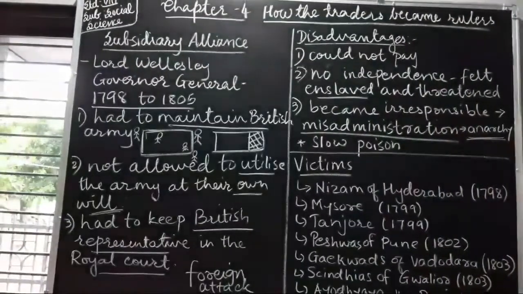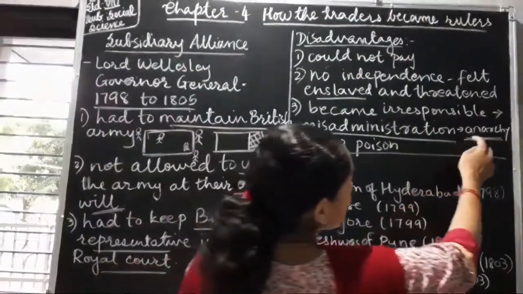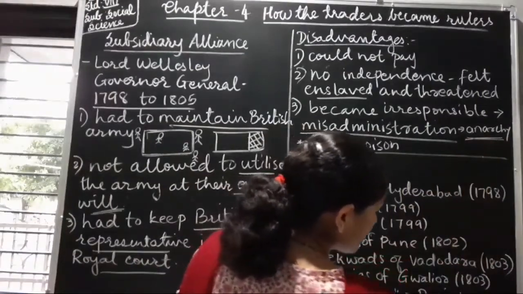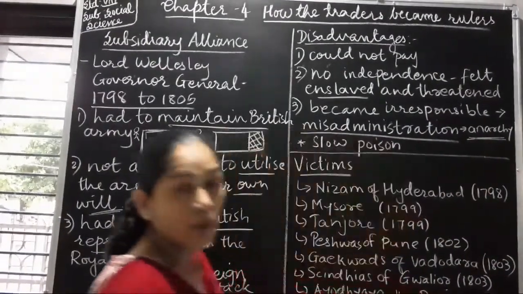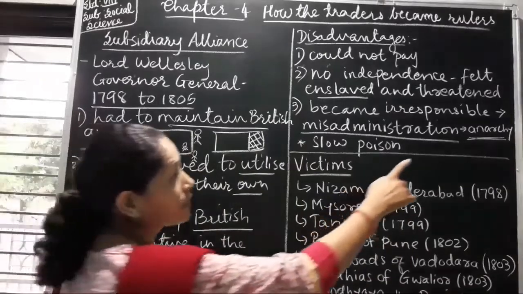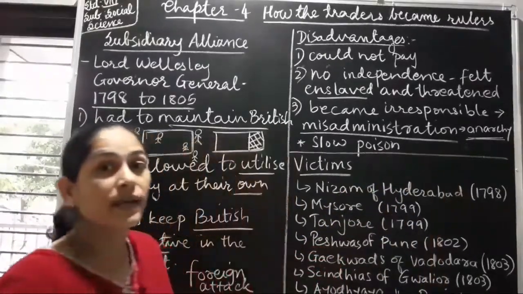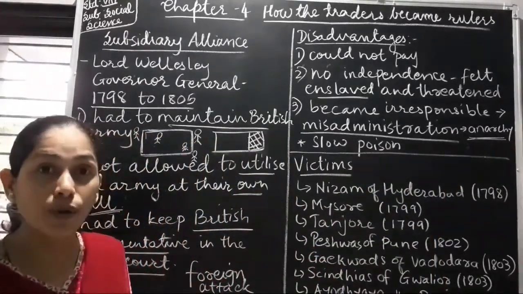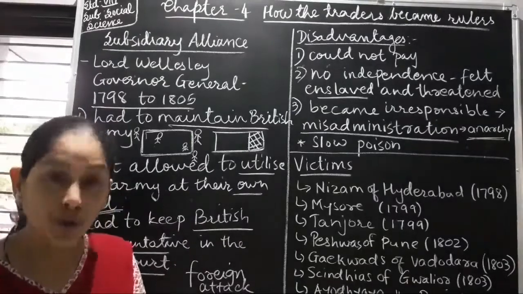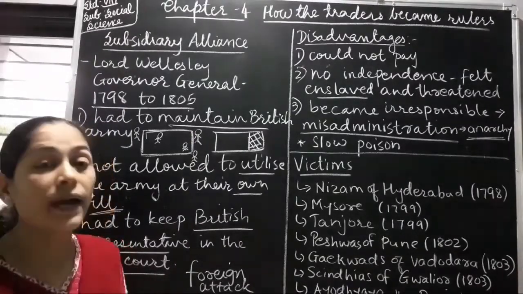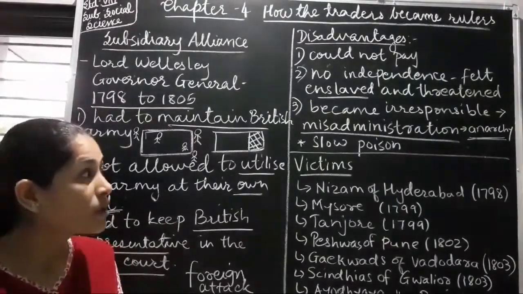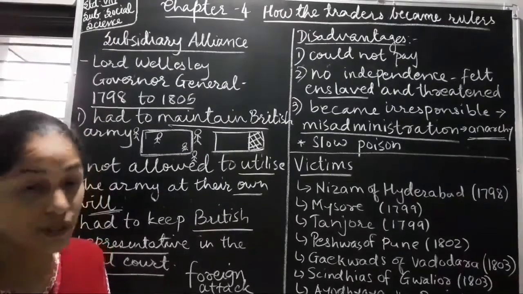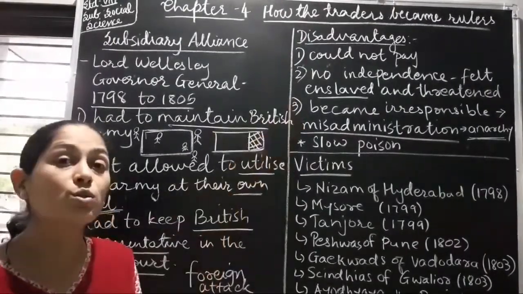And like this, if you see, in the name of anarchy, we had Burma and Punjab. Both were annexed in the name of anarchy. They used to tell, see, there is anarchy in your state, nothing is going proper, so let us rule on your behalf. And gradually they annexed that place. Okay, so this is about subsidiary alliance, disadvantages to the Indian rulers.